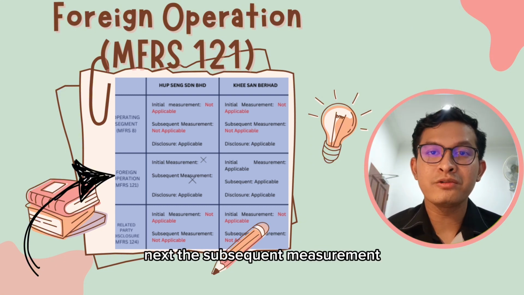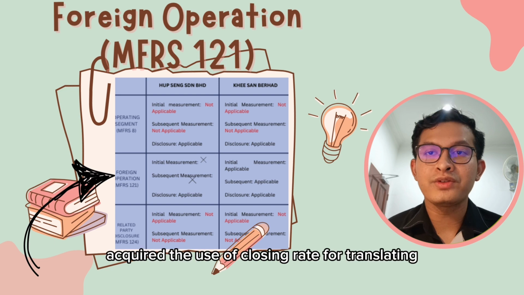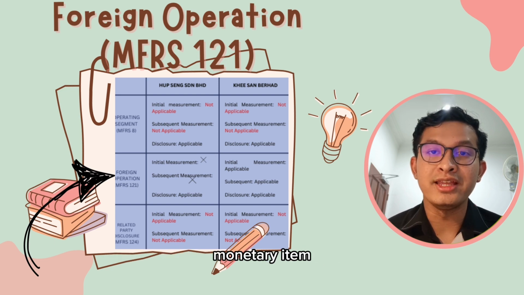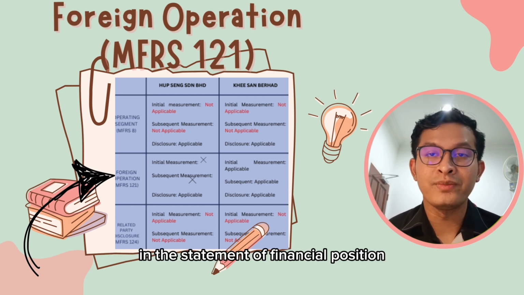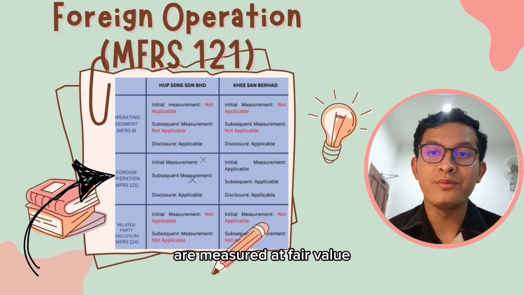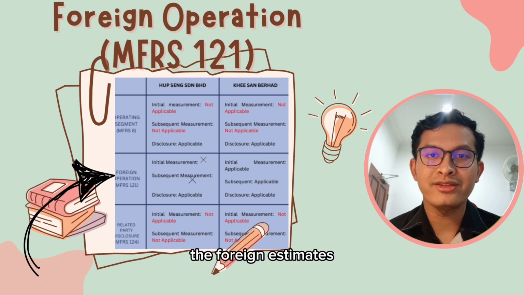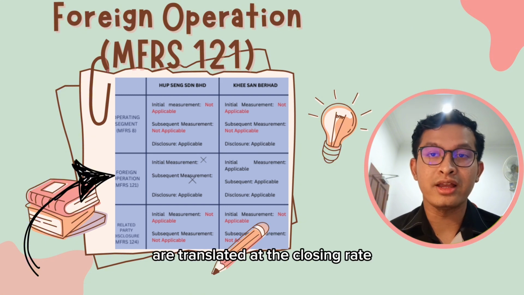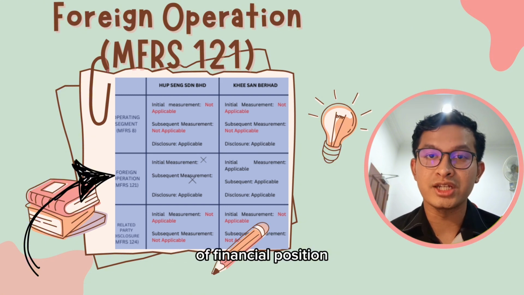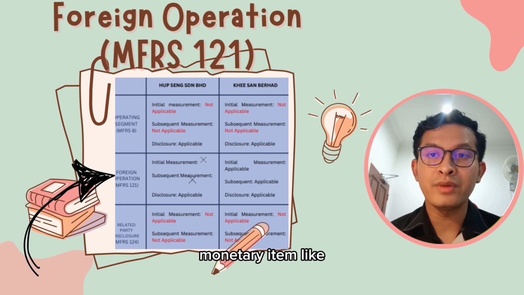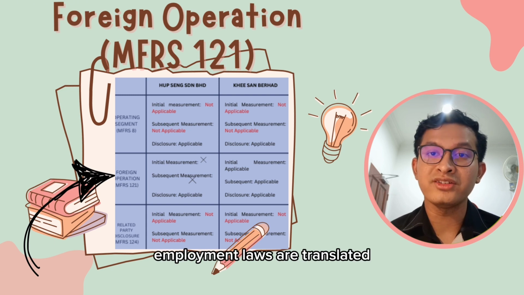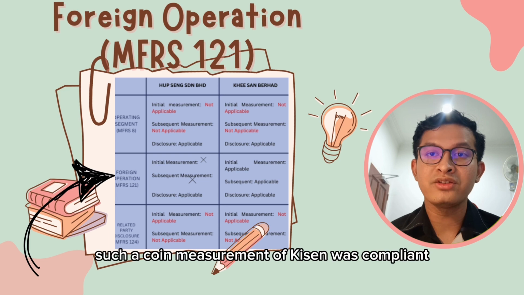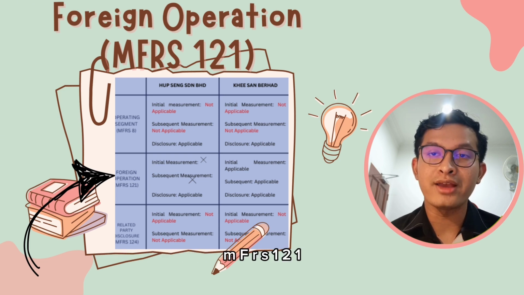Next, the subsequent measurement. This standard requires the use of the closing rate for translating monetary items in the statement of financial position, and non-monetary items are measured at fair value. The foreign exchange on trade receivables of the company is translated at the closing rate at the date of the statement of financial position. Meanwhile, non-monetary items like impairment loss are translated using the exchange rate. Subsequent measurement of Kissan complied with the requirement of MFRS 121.